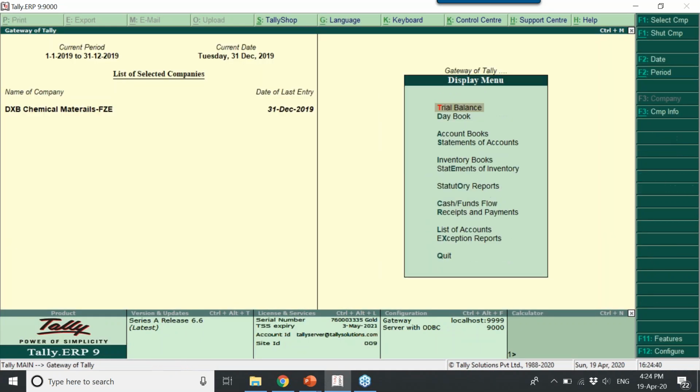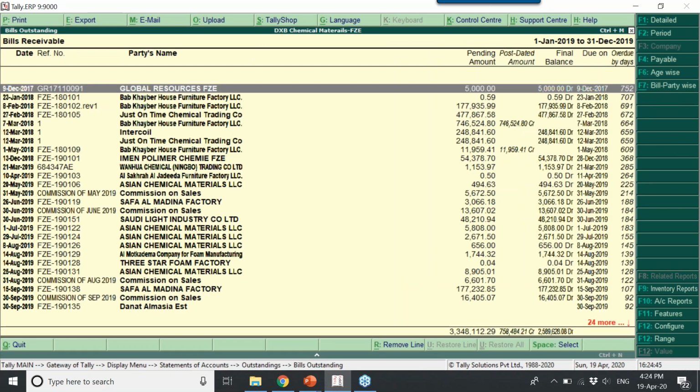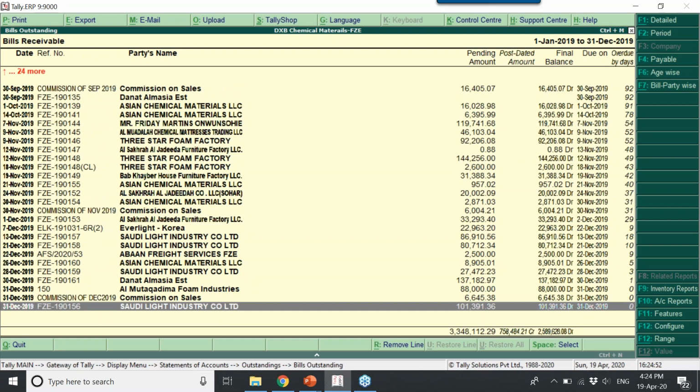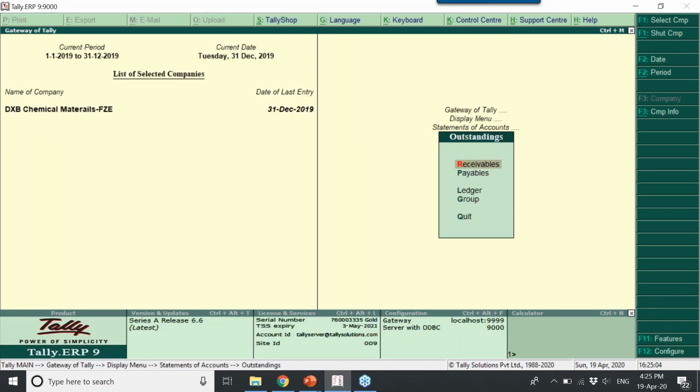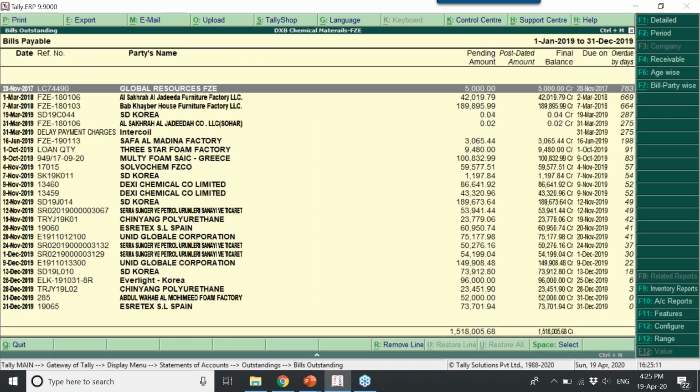I was in statement of accounts, outstanding, receivable. When you click on receivable, you observe all the pending bills are listed here. The beauty of Tally is you are requesting a report, it comes instantly. Any report you take in Tally, balance sheet, trial balance, outstanding, any report, if you just press enter, in a blinking eye speed, it shows. If you say payable, it comes in a blinking speed.